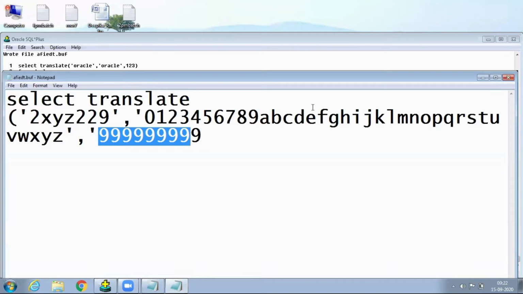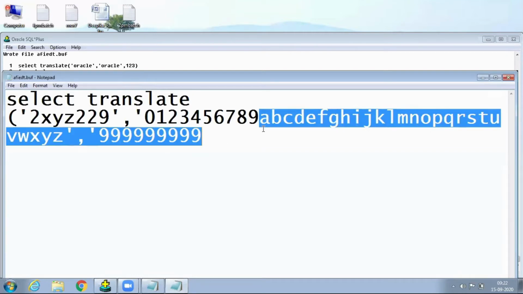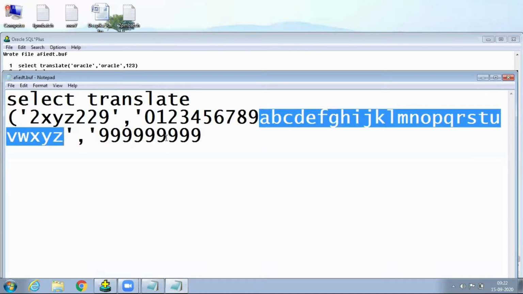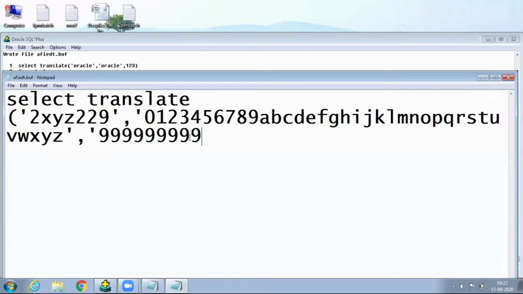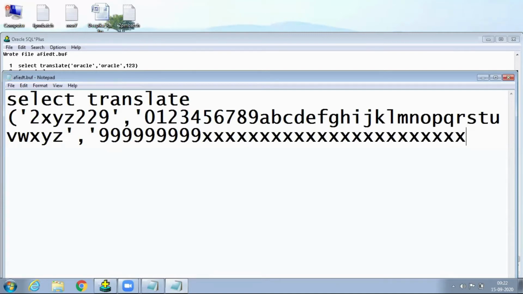Now again, the characters A, B, C, D and so on are converted into X, for each of A to Z. Like this only. And now check it out here from dual.